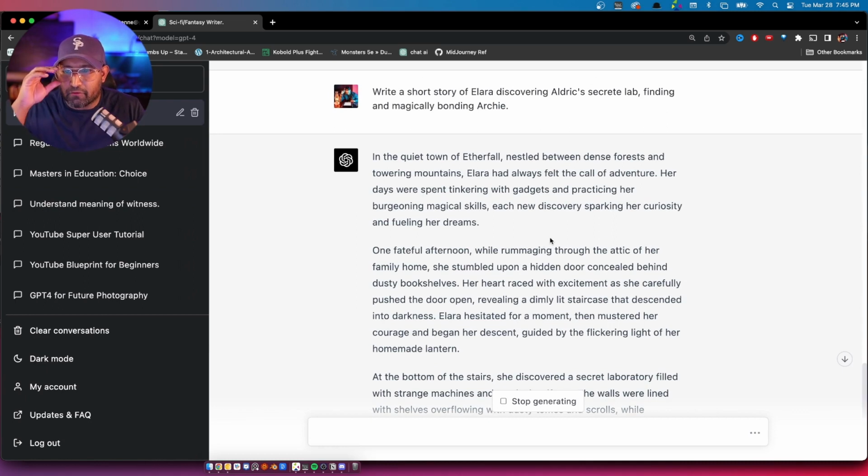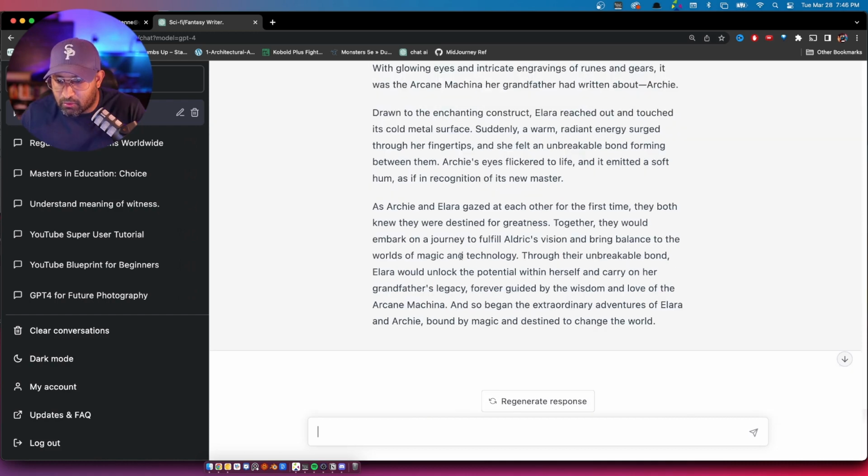In the quiet town of Etherfall, nestled between the dense forest and towering mountains, Ilara had always felt the call for adventure. Her days were spent tinkering with gadgets and practicing her burgeoning magical skill, each new discovery sparking her curiosity and filling her dreams. Together, they would embark on the journey to fulfill Eldrick's vision and bring balance to the world's magic and technology. Through their unbreakable bond, Ilara would unlock the potential within herself to carry on her grandfather's legacy, forever guided by the wisdom and love of the arcane machine.